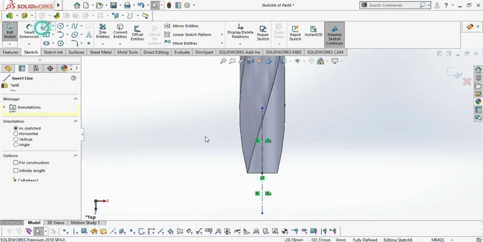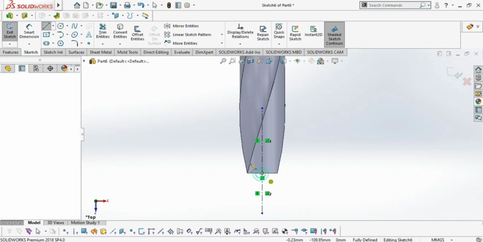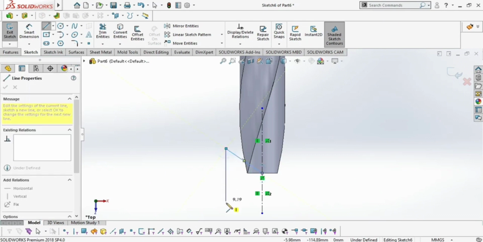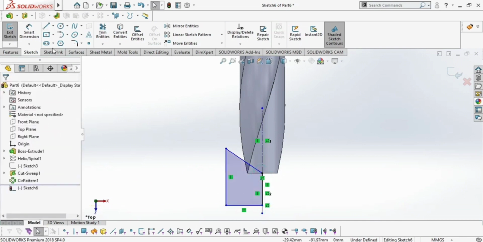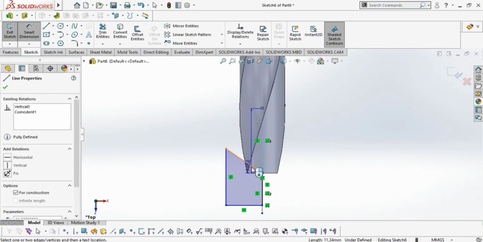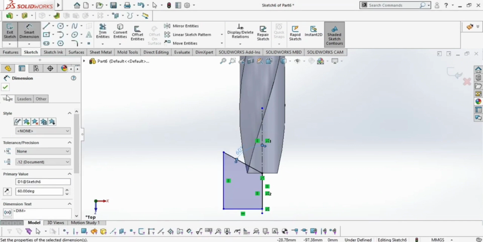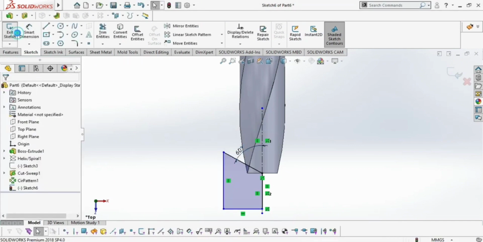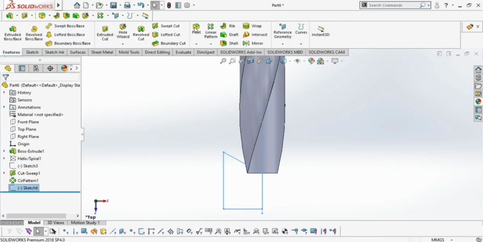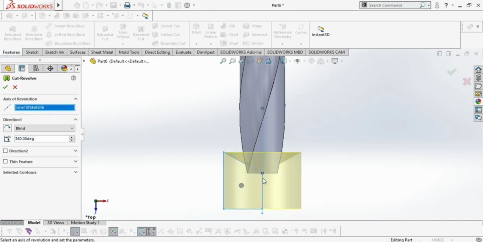Then we have to create a pattern in order to give a tip of this drill bit. Then choose the smart dimension. Give the total angle of 60. Click OK. Now exit the sketch and go to the revolved cut and give this path axis of revolution.